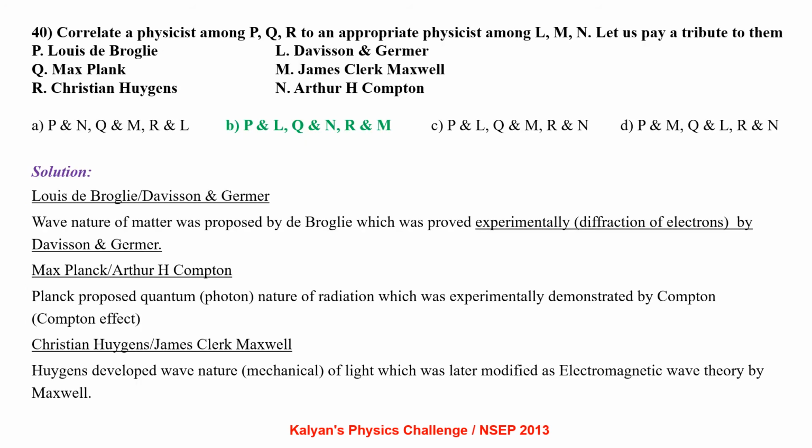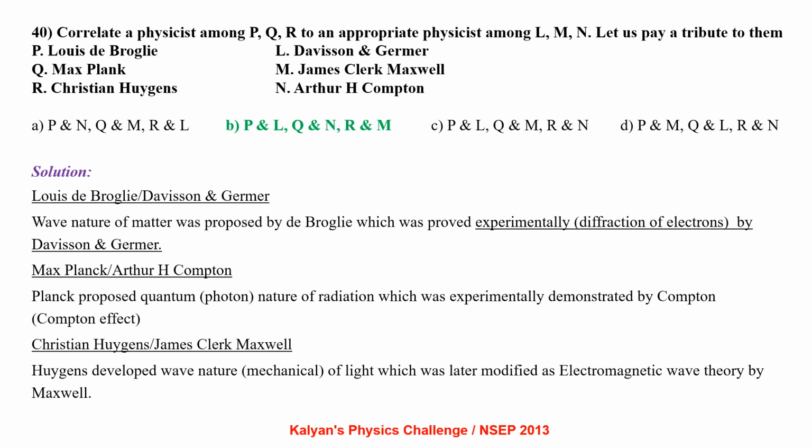Correlate a physicist among P, Q, R to an appropriate physicist among L, M, N. Let us pay a tribute to them. List A: Louis de Broglie, Max Planck, Christian Huygens. List B: Davisson Germer, James Clerk Maxwell, Arthur H. Compton. Let us see how they are related.